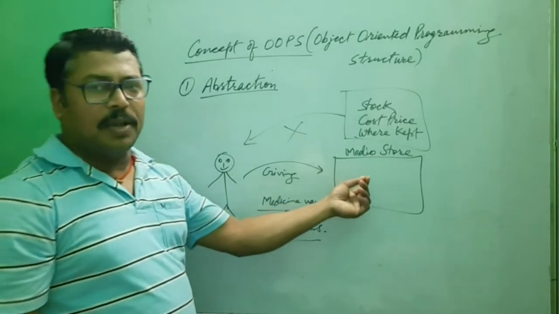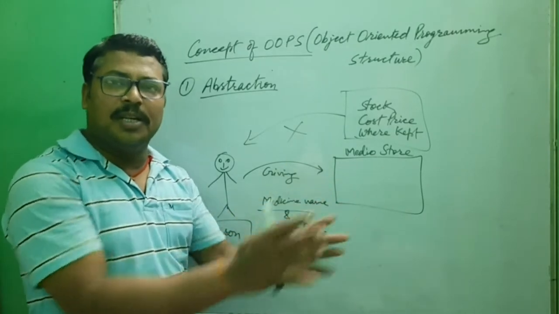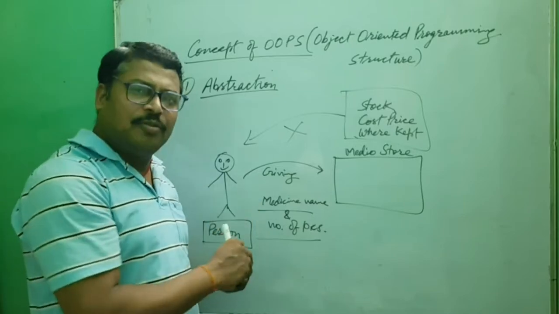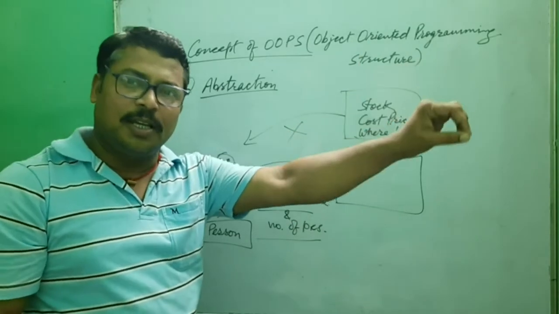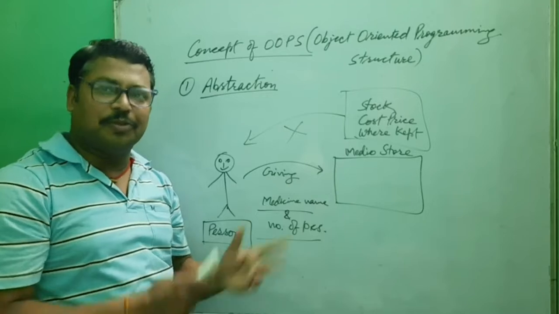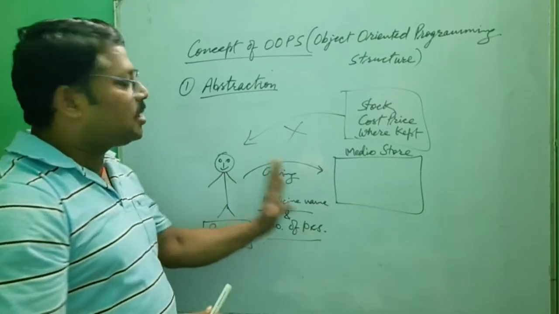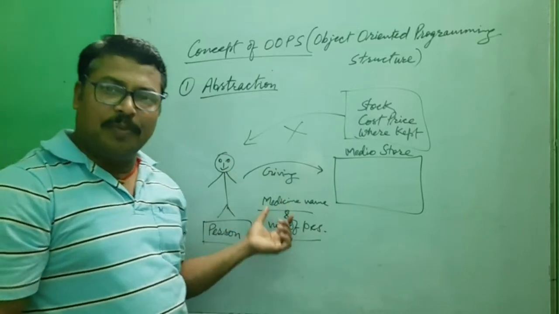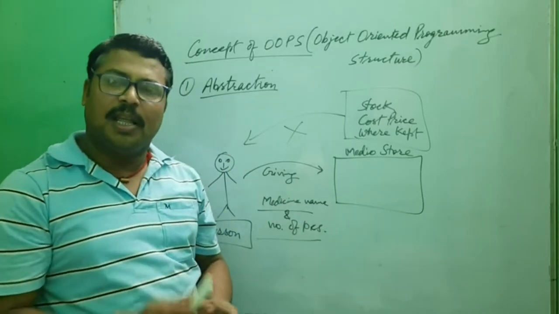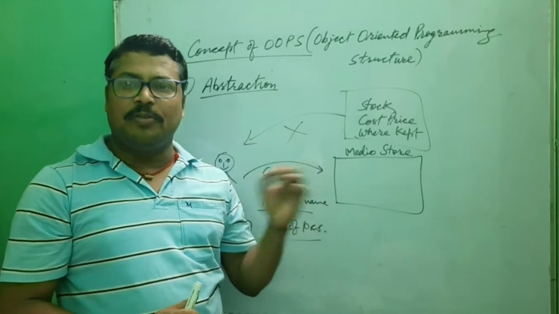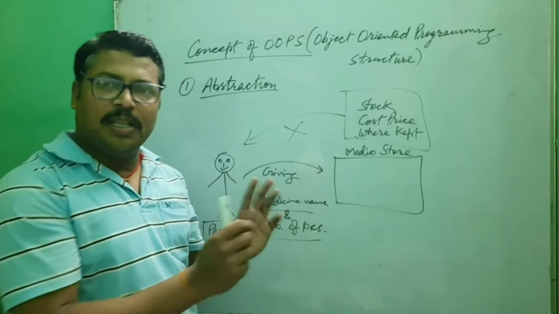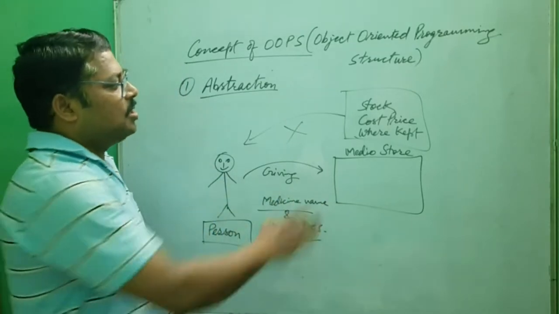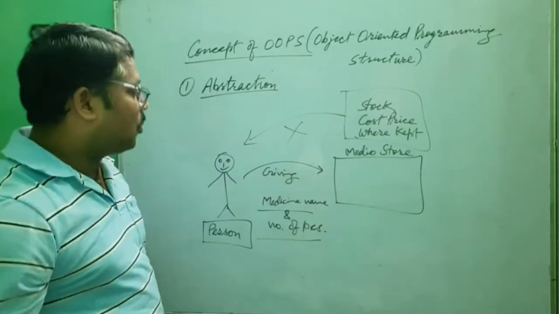And where they have kept the medicine is also not needed. You are not asking them to show you the place. You require only the particular name of the medicine, the number of pieces that you need, and how much you have to pay. Only these three things you need.